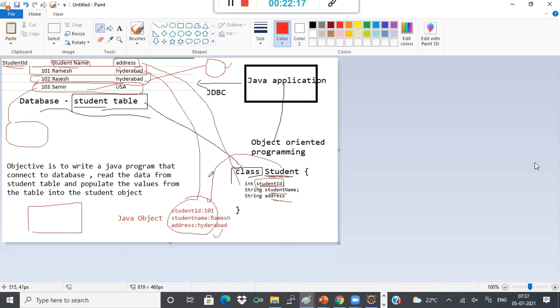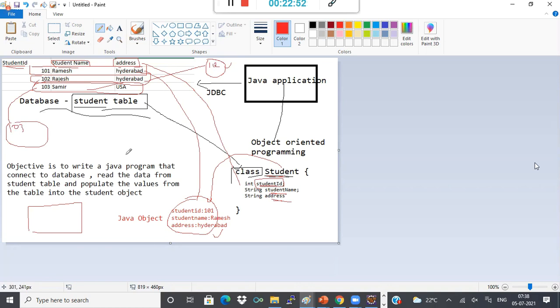Now for these three records, I have three different Java objects. The first record is one Java object. And what are the properties of this? Those properties are the field names, the column names, the column values. What about the second record? The second record is another Java object. What are its properties? Those column values: 102, Rajesh, Hyderabad. And what are the properties of the third object? 103, Samir, USA.